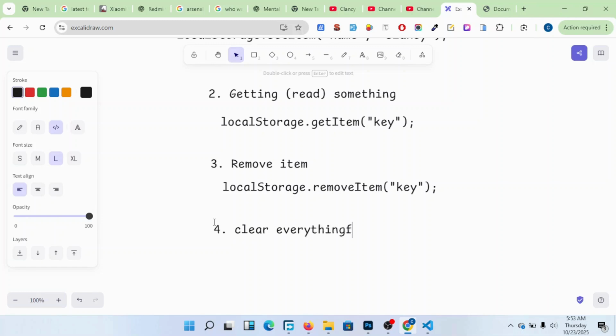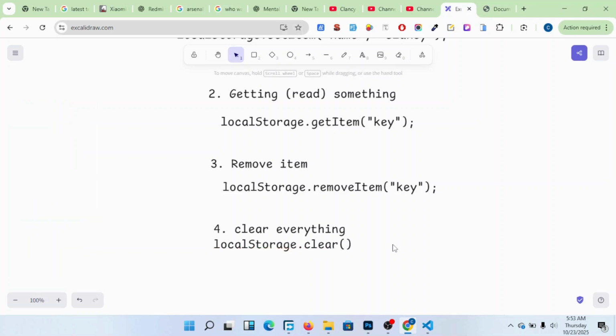That one for remove item, use it when you have a lot of things and just want to remove only one single item. But this one here, local storage dot clear, use it when you want to clear everything.